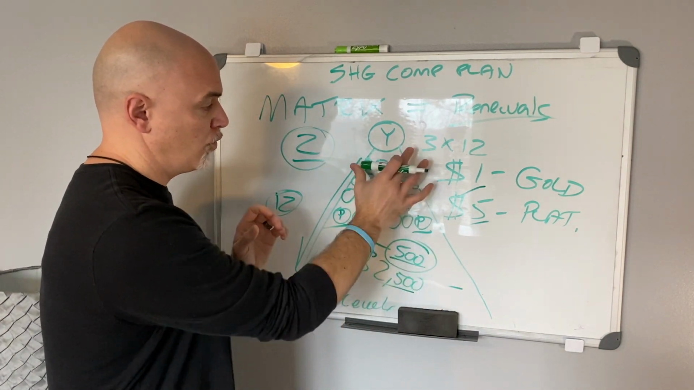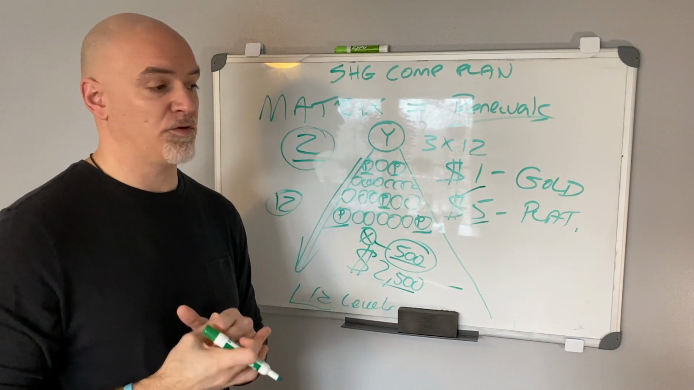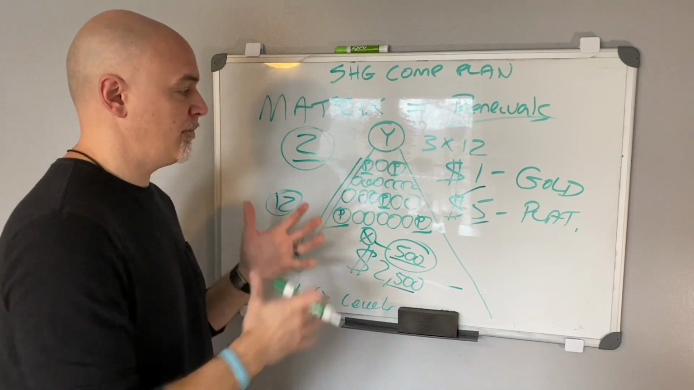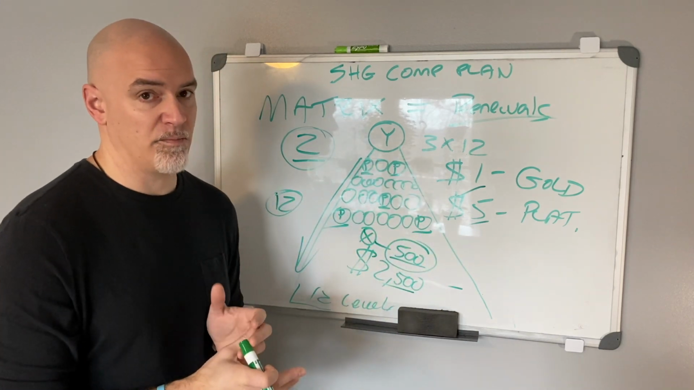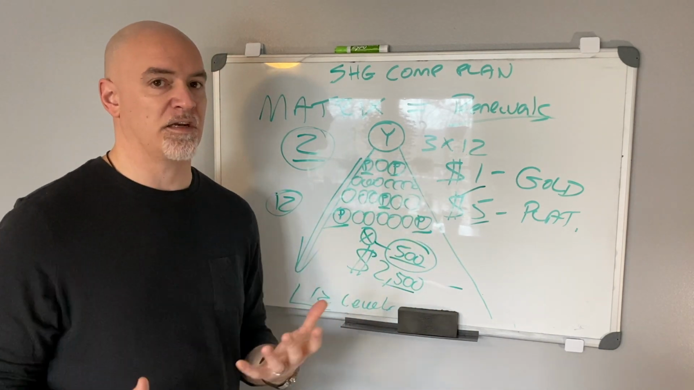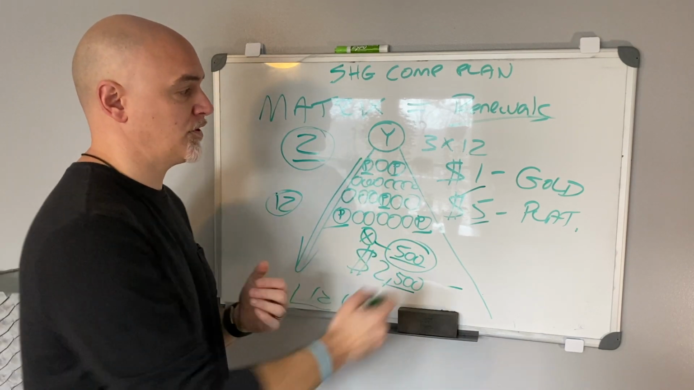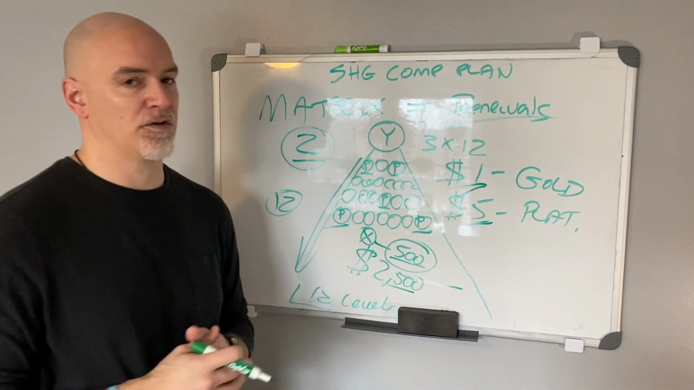It doesn't matter where your personals are placed in the matrix. You can place them where you want. It's totally up to you. But the pay is going to be the same. So wherever they land in the matrix, the pay is going to be the same: 25% for personal referrals, and then for anyone that's a non-personal, $1 per gold, $5 per platinum.